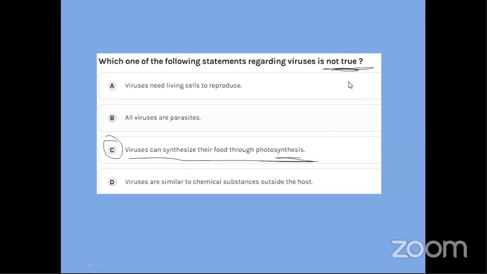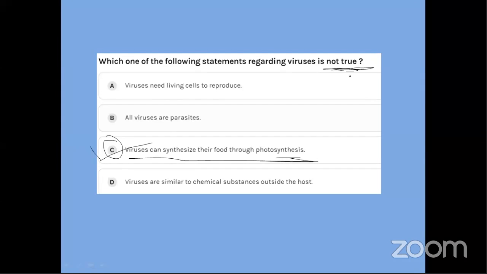Who can make it? Yes, very rightly said. It is the plants. Why? Because they have a cell organelle, that is the chloroplast. More specifically, they have chlorophyll. Okay, they have the chlorophyll pigment by which they can do it. So the correct answer for this is C. Okay, the correct answer is C.